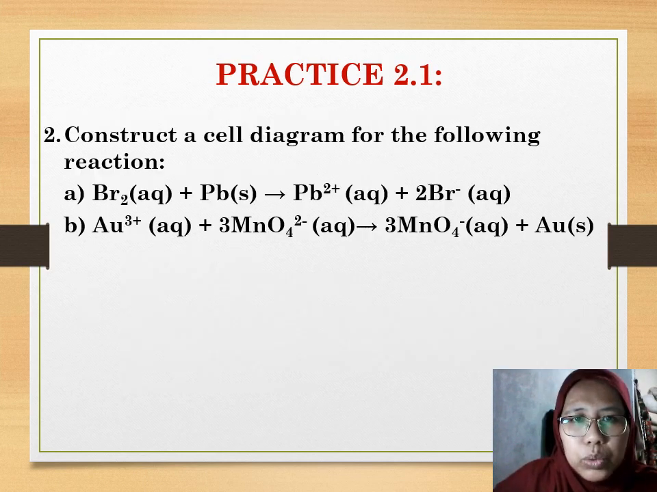For question number 2, you have to construct a cell diagram. So you have to be careful to look at the phase. If the phase is different, then you can use the vertical line. But if the phases are both in aqueous form, you need to choose an electrode, carbon or platinum, and put it at the far end, whether it's on the left or it's on the right. That is for you to determine.